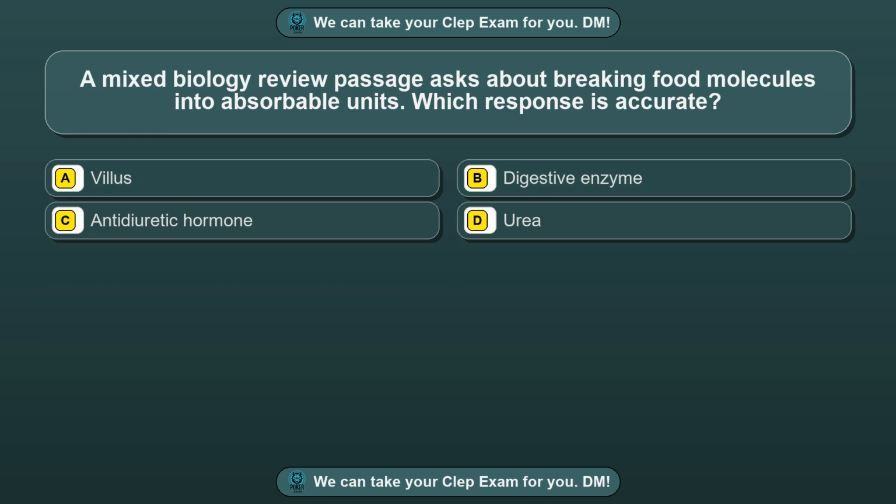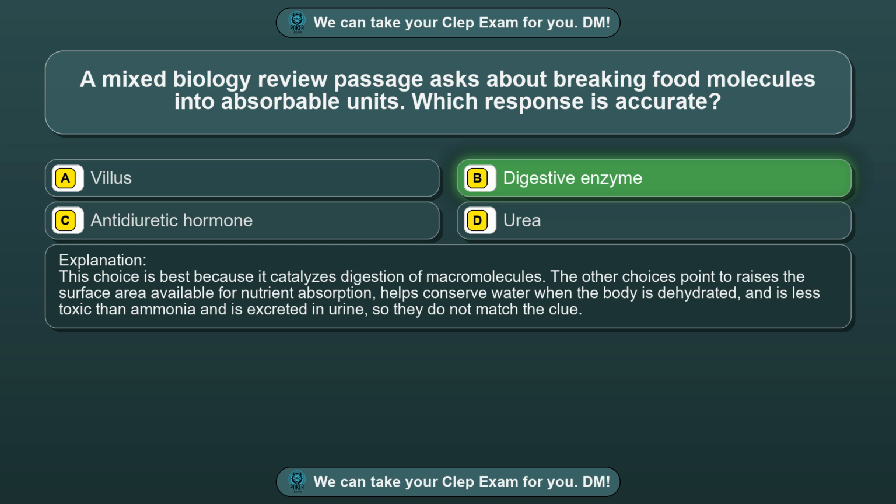Question 94. A mixed biology review passage asks about breaking food molecules into absorbable units. Which response is accurate? Option A, villus. Option B, digestive enzyme. Option C, antidiuretic hormone. Option D, urea. The correct answer is option B, digestive enzyme. This choice is best because it catalyzes digestion of macromolecules. The other choices point to raises the surface area available for nutrient absorption, helps conserve water when the body is dehydrated, and is less toxic than ammonia and is excreted in urine, so they do not match the clue.